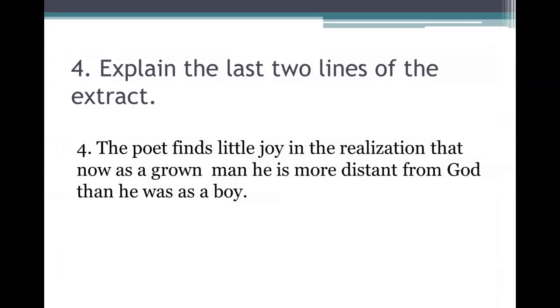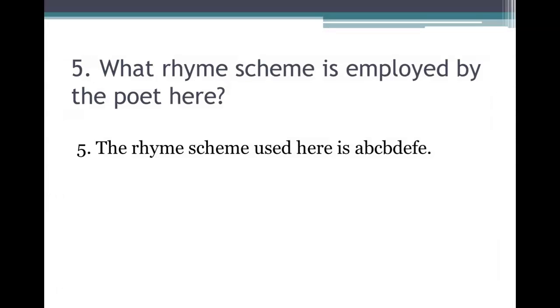Explain the last 2 lines of the extract. The poet finds little joy in the realization that now as a grown man he is more distant from God than he was as a boy. What rhyme scheme is employed by the poet here? The rhyme scheme used here is A, B, C, B, D, E, F, E.